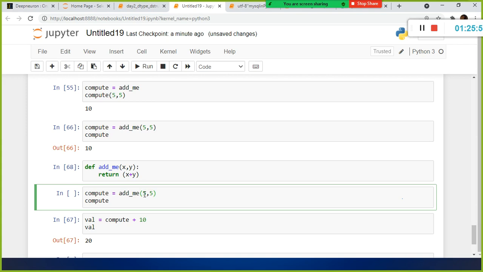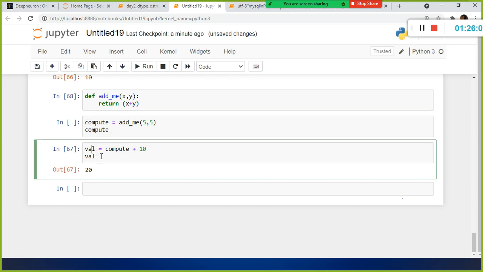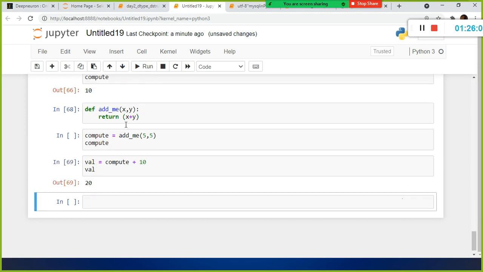These are the actual parameters. This one will get copied here, and this one will get copied here. So now you understood the importance of the return statement: it assigns the value to the variable on your left side. The return statement is the last statement of your function.